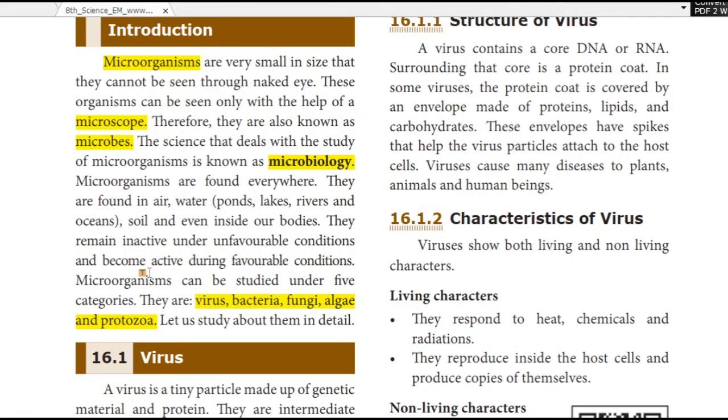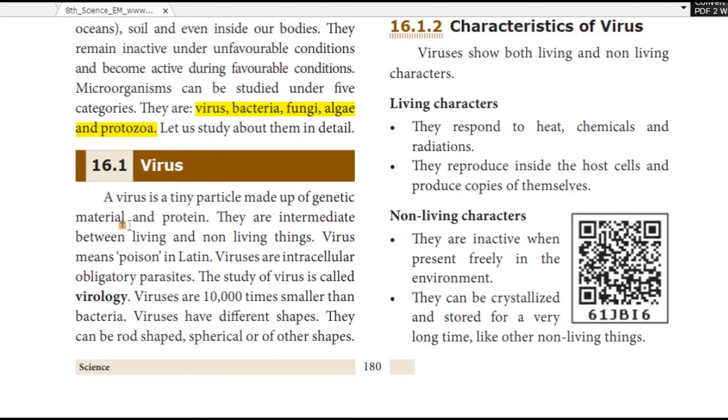Let us see virus first. A virus is a tiny particle made up of genetic material and protein. What do you mean by protein? Protein is an essential requirement for the body to grow. Whether it is helping your body or not, that we have to see. They are intermediate between living and non-living things.